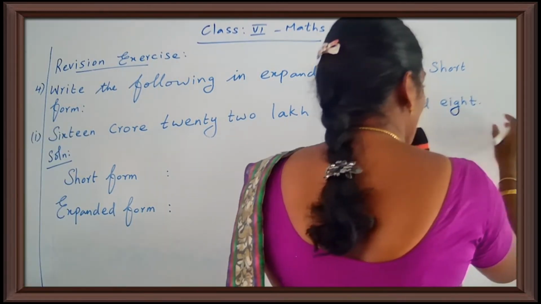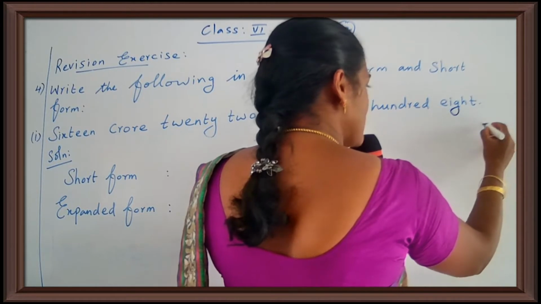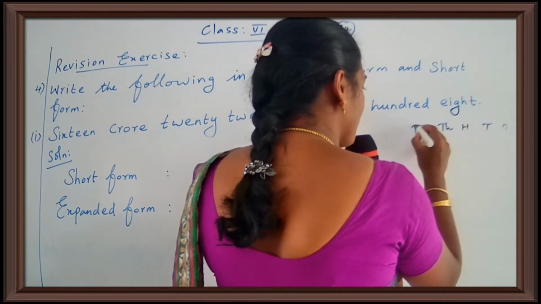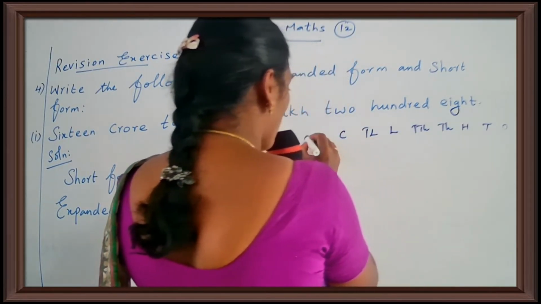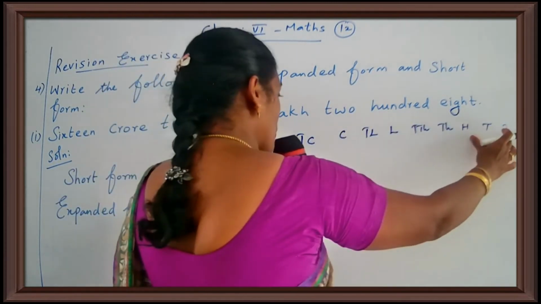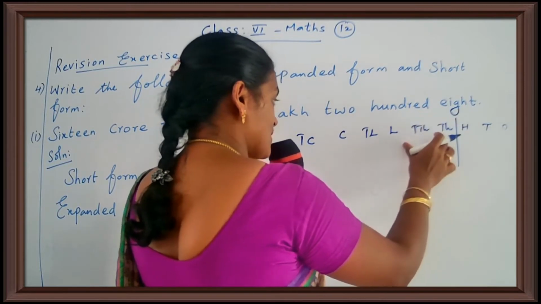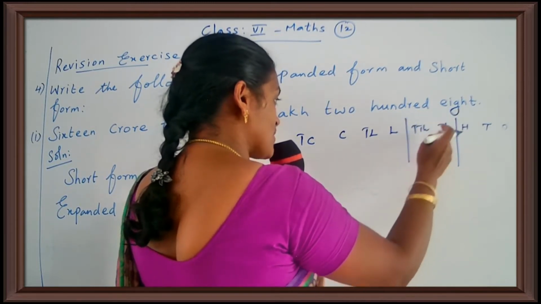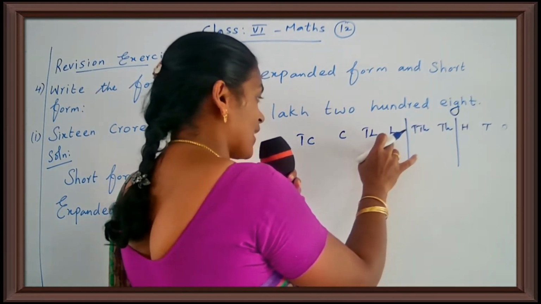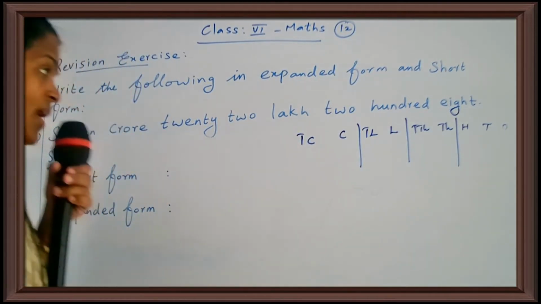Your Indian place value chart starts from ones, tens, 100, 1000, 10,000, lakh, 10 lakh, crore and 10 crore, okay, and so on. First period, ones period, consists of ones, tens, 100. Next, thousands period consists of 1000 and 10,000. Lakhs period consists of lakh and 10 lakh. Crore period consists of crore and 10 crore, okay. This is the Indian place value chart.